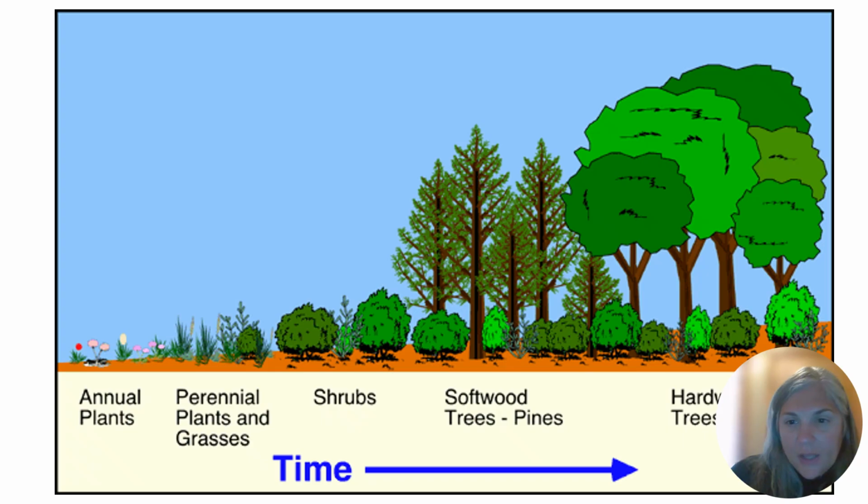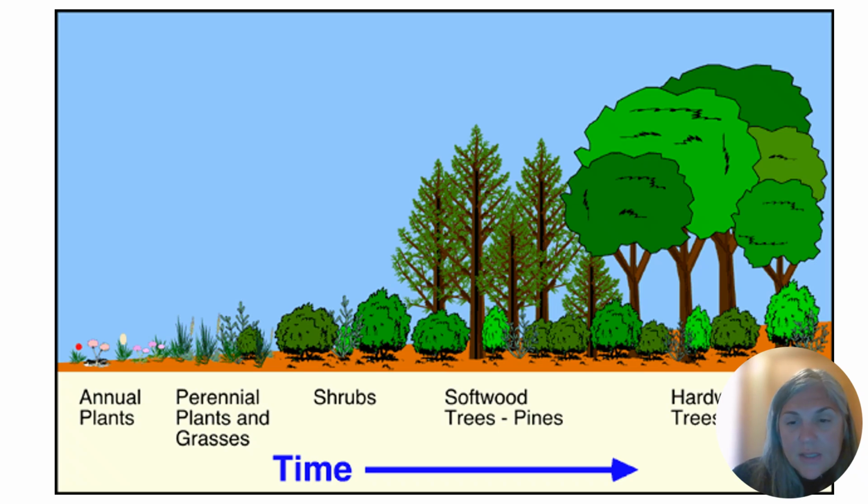These are often annual plants that can grow very fast in poor conditions that don't need a lot of soil development or nutrients. Over time, as those plants die and some of that plant material gets incorporated into the ground, we start to build some initial properties of soil that allows the conditions to be a little bit better for other plants to colonize, say perennials or grasses.